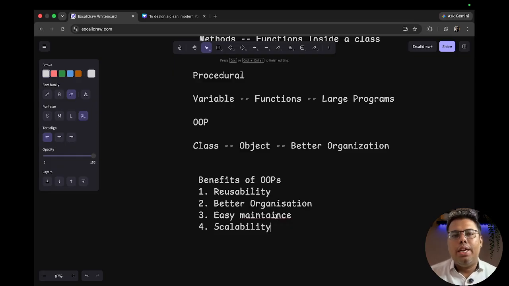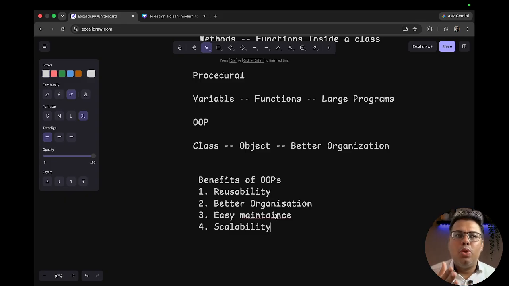Like if we define an application right now, the software is for 10 users. Tomorrow we have to take it for 100 users. After that, 1,000 users, a million users. So how can we scale? We have already a class defined for the customer. Even if right now there are 10 users, we will be defining 10 objects for those customers. Tomorrow if it goes to a million, at that time we will be defining a million objects, not classes.